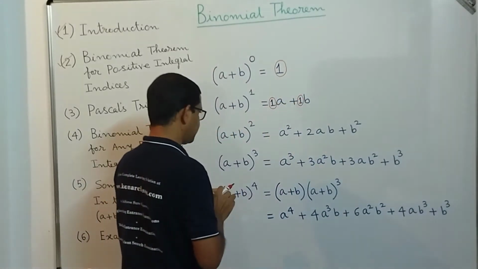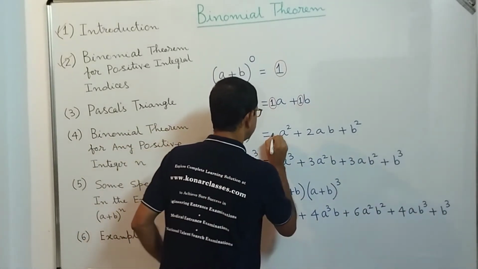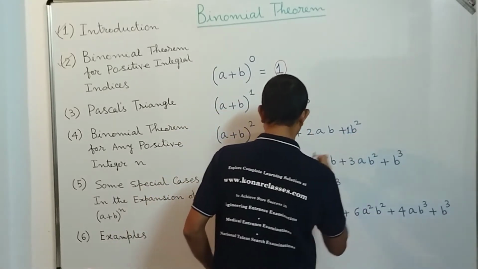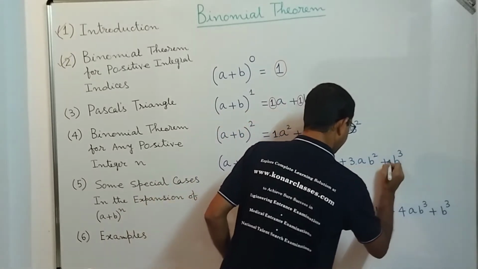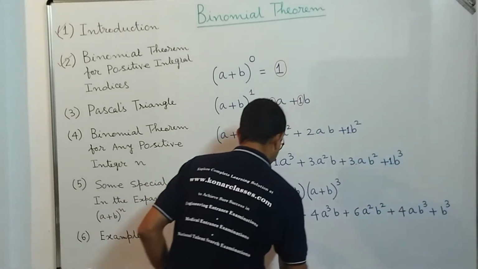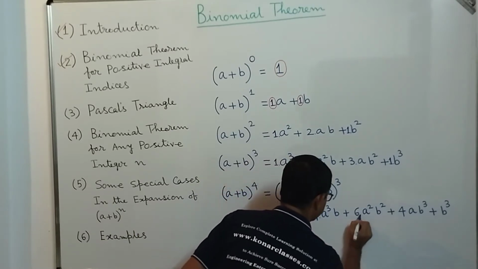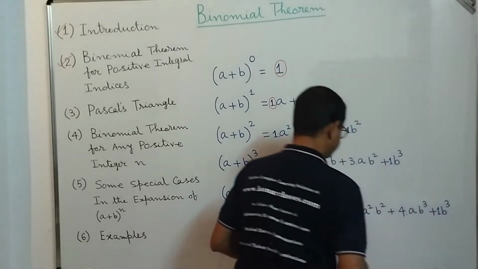Here also we can write. So let me first complete writing the coefficients. It is 1 here, 2 here, here it is 1. Here it is 1, 3, 3, and here it is 1. Then A power 4: 1, 4, 6, 4, and here again 1.